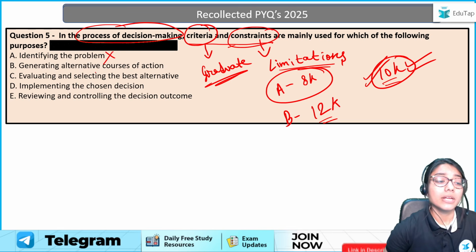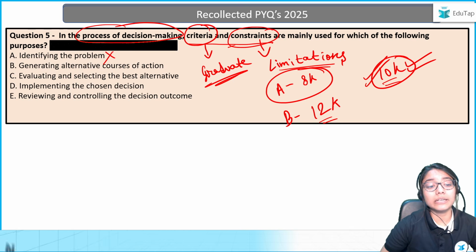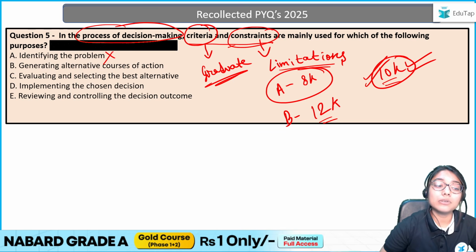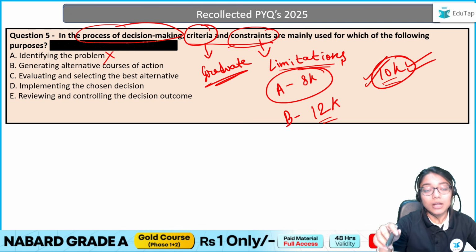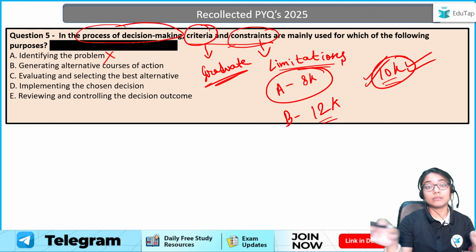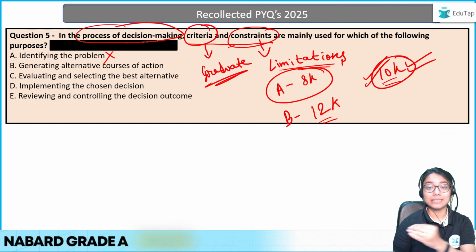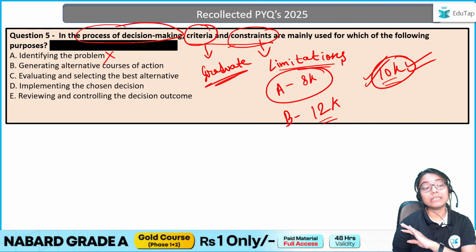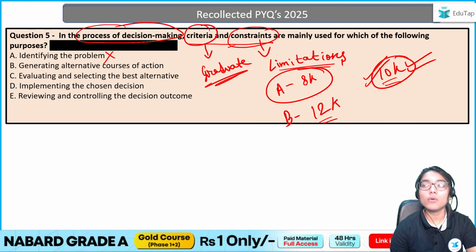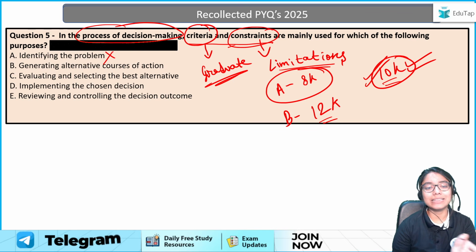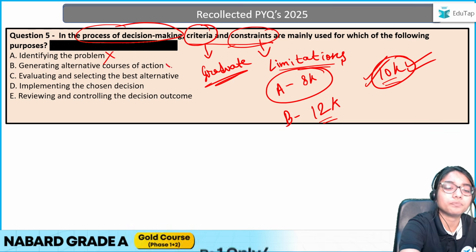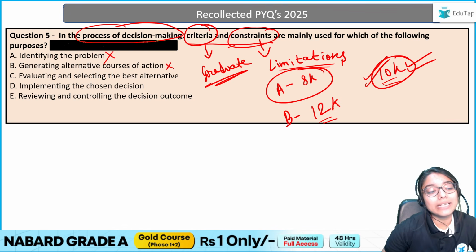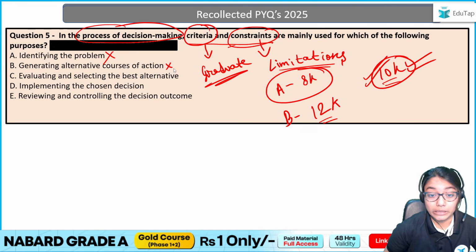So incorrect. Second is generating alternative courses of action. To figure out certain alternative course of action, do I have to see criteria or constraint? I can figure out end results, right? I can figure out A, B, C, D as my plans, and it's all about just brainstorming what can be the options out there. Will that include any sort of criteria or constraint in place? No, ideally it won't.